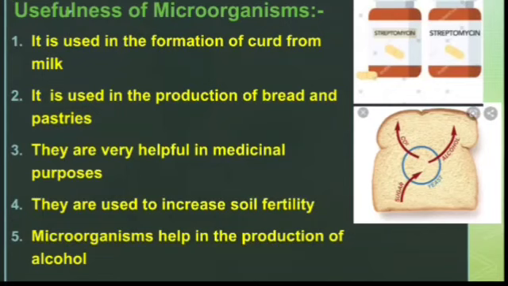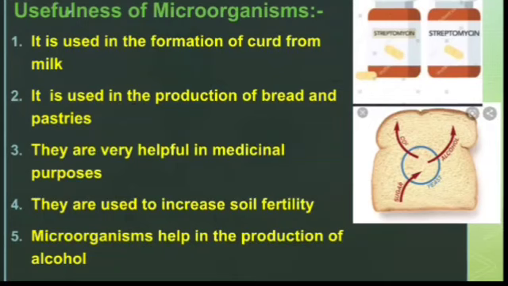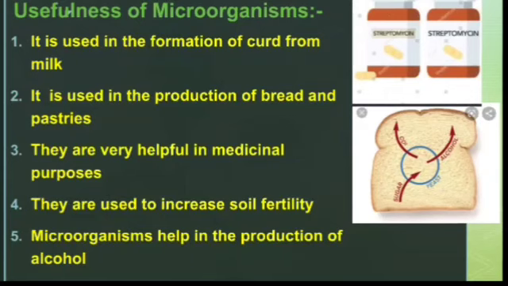And number 5 is that microorganisms help in the production of alcohol. It is used in the commercial production of alcohol. So these are the 5 things I have mentioned here. Other than these 5, there are many more uses of microorganisms. And in the coming video, we will discuss all of them in detail.